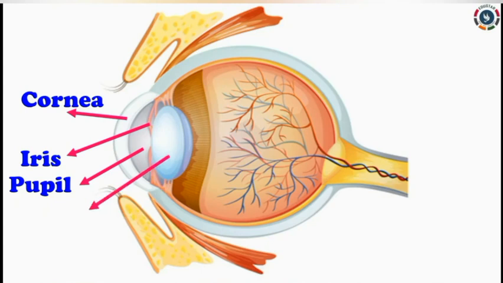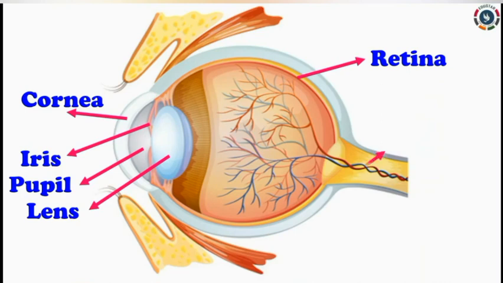Next, we are going to see the lens. The lens lies behind the pupil. Pupil allows light to enter the lens. The next part of the eye is retina. It is the third innermost layer of the eye. It acts as a screen on which the image of the object is formed.